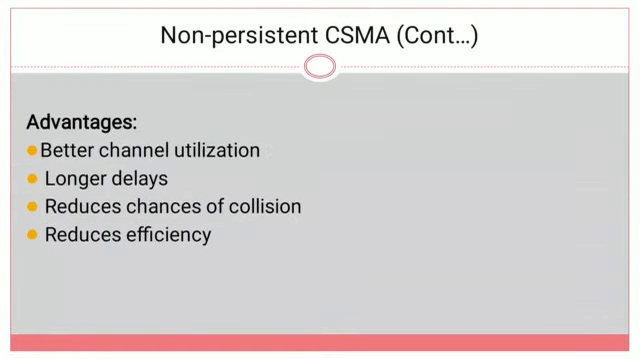So here are the advantages of non-persistent CSMA. The first one is better channel utilization. Here, if the channel is busy, then it will be in the waiting state, meaning it will not continuously check whether the channel is free or not. So better channel utilization is possible in non-persistent CSMA. It also reduces the chances of collision, though longer delays reduce the efficiency.